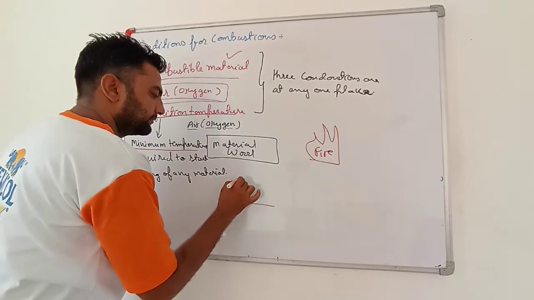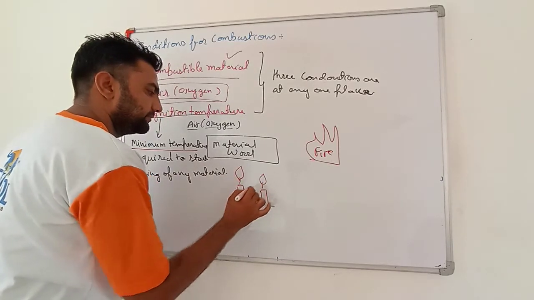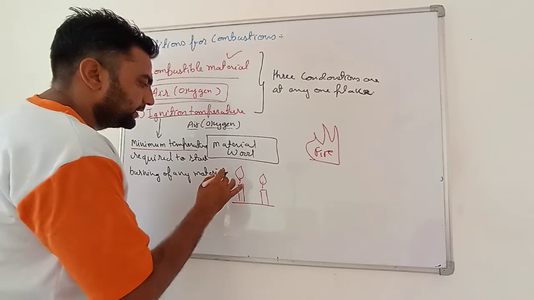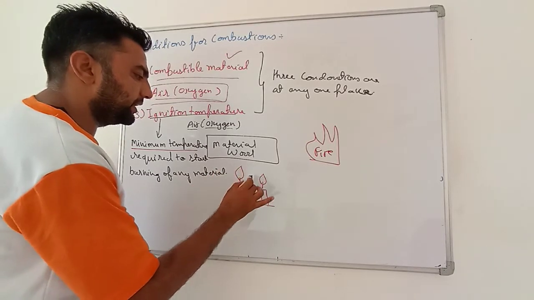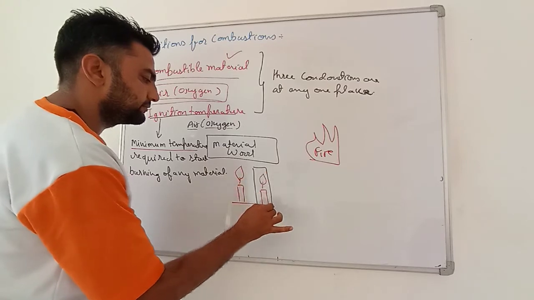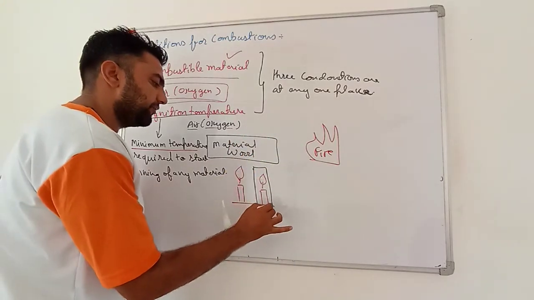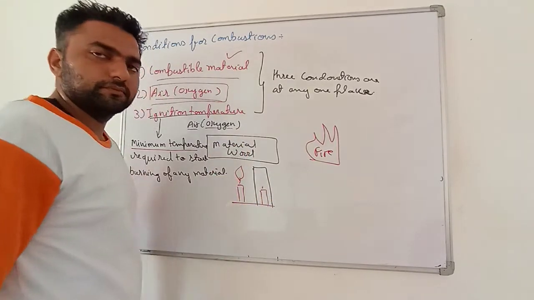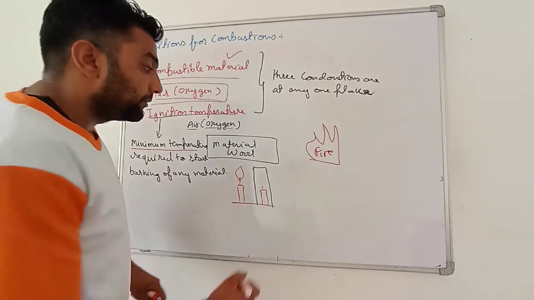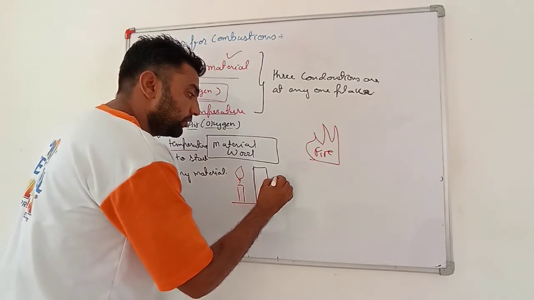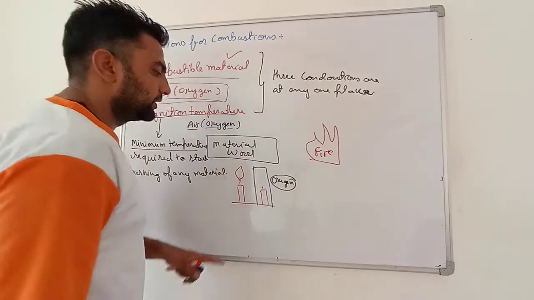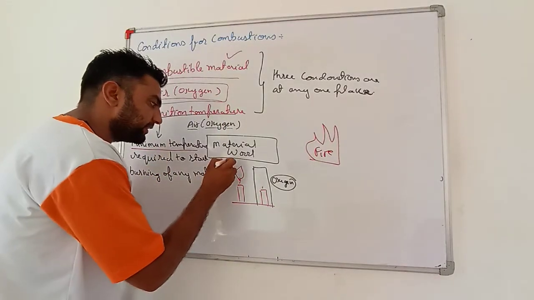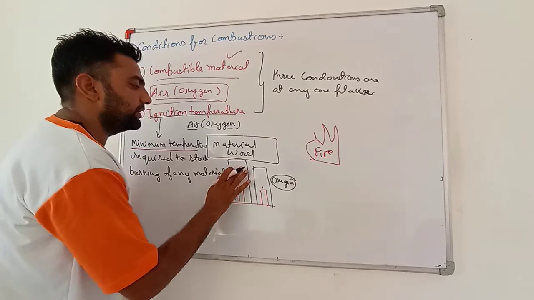Two candles are there. Both of them are burning. Both of them are getting fuel from the candle wax. Both of them are continuously burning. But what I did is that I covered one with a glass. After some time, slowly, it stopped burning. Why? Because now this wax is no more in contact with oxygen. That combustible material must be in contact with oxygen.